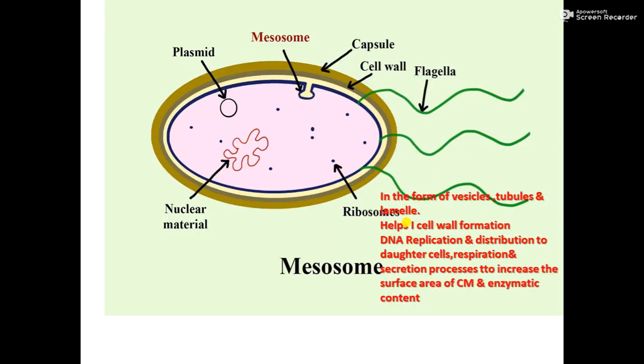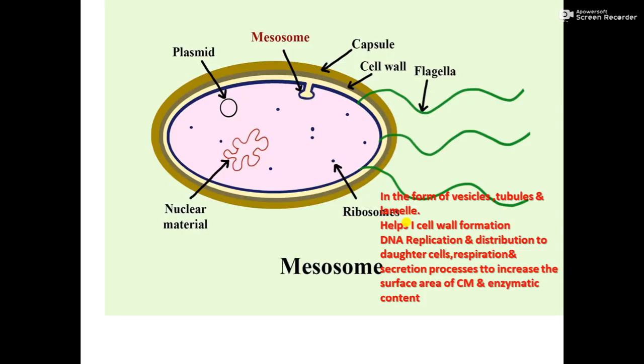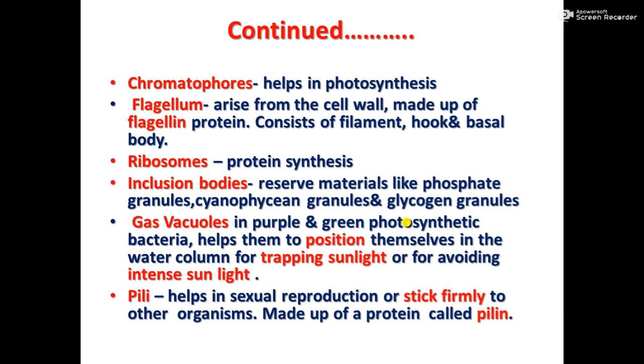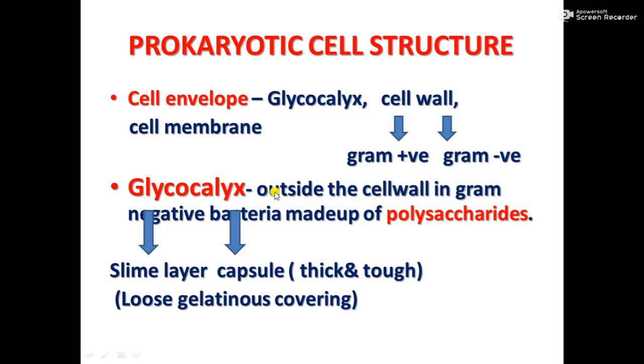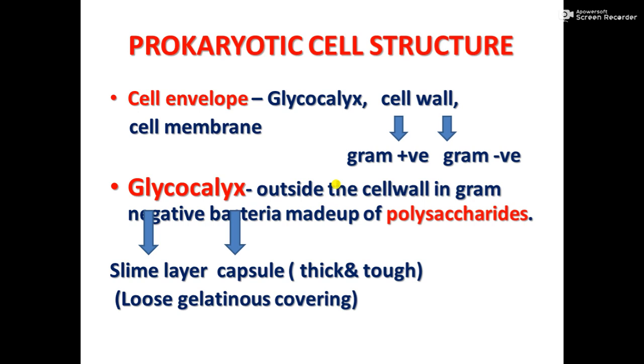Let us move on to the next. The next part is the cell membrane.